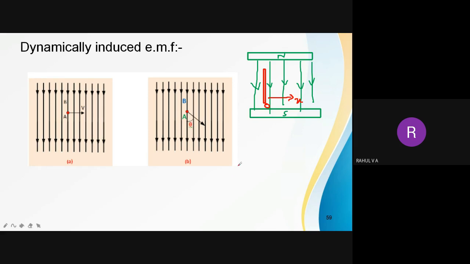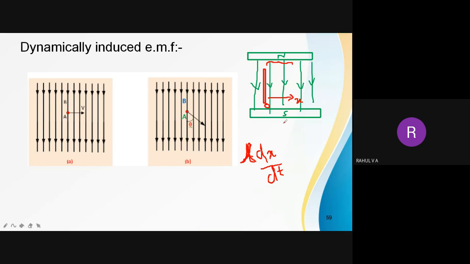So total area covered is equal to L into dx, this distance, within a time called dt.